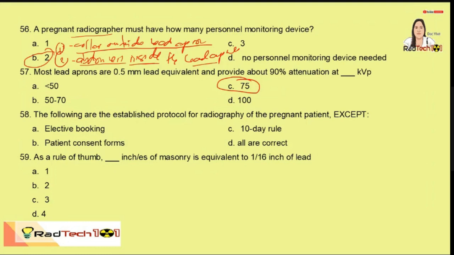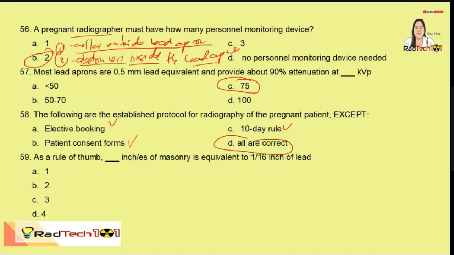Next, the following are the established protocol for radiography of the pregnant patient except. So elective booking and 10-day rule is one and the same. Pareho lang sila. So yung 10 days before, 10 days after ng menstruation, yun yung ating 10-day rule or elective booking. So of course, kailangan din ng patient forms. So lahat sila tama. All are correct.